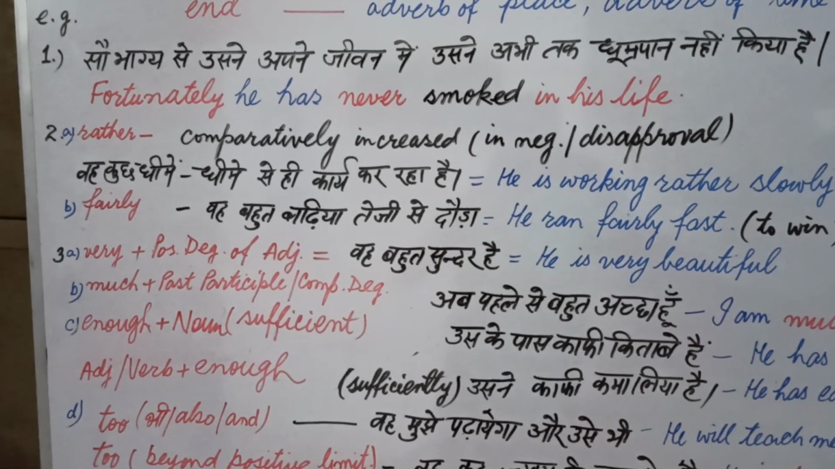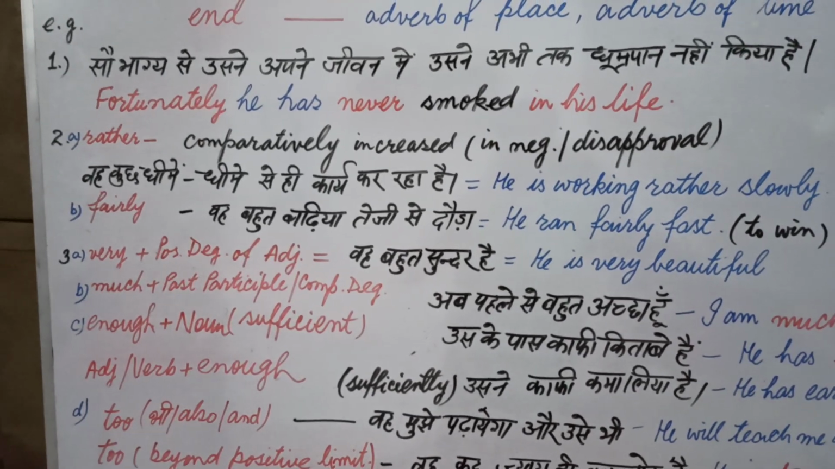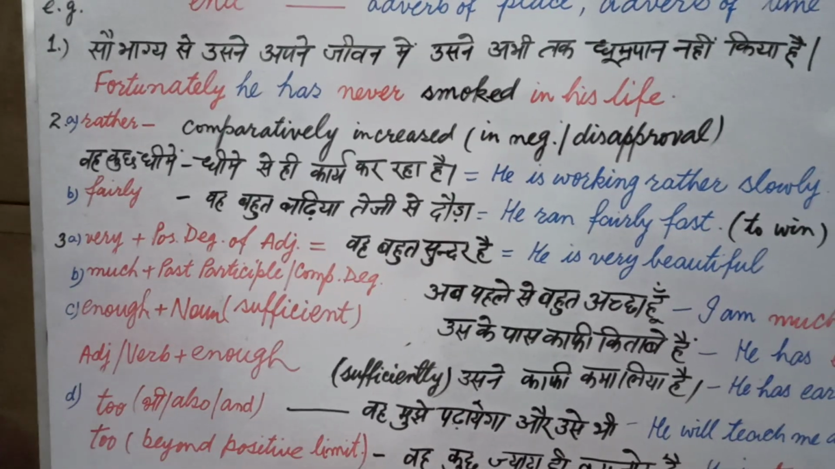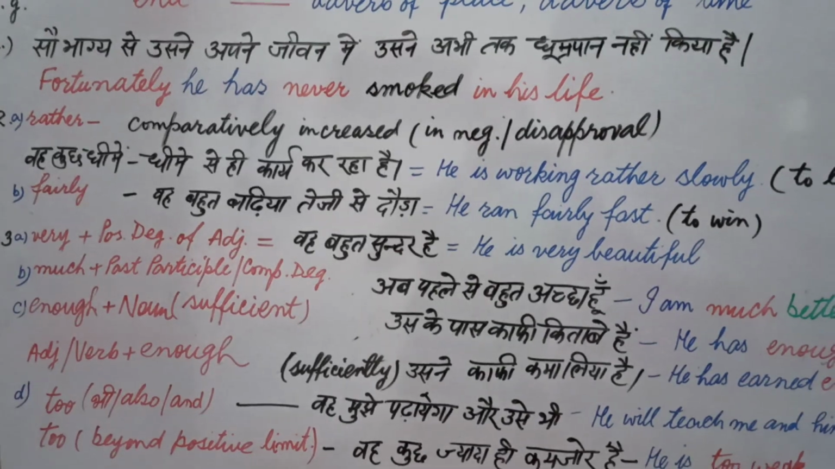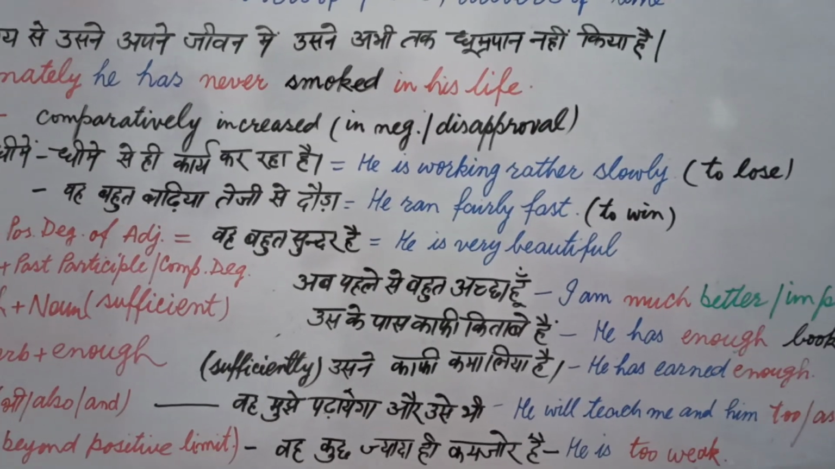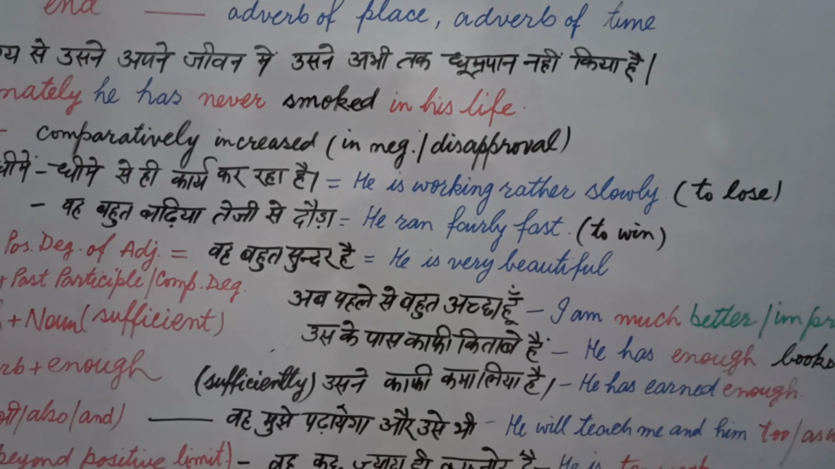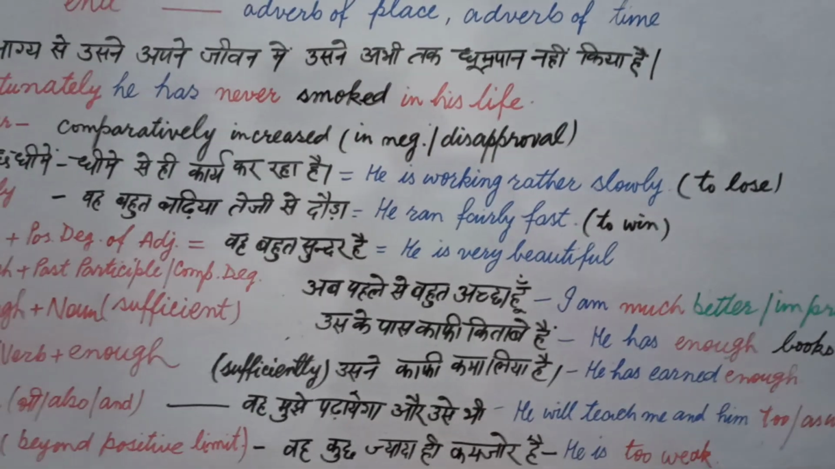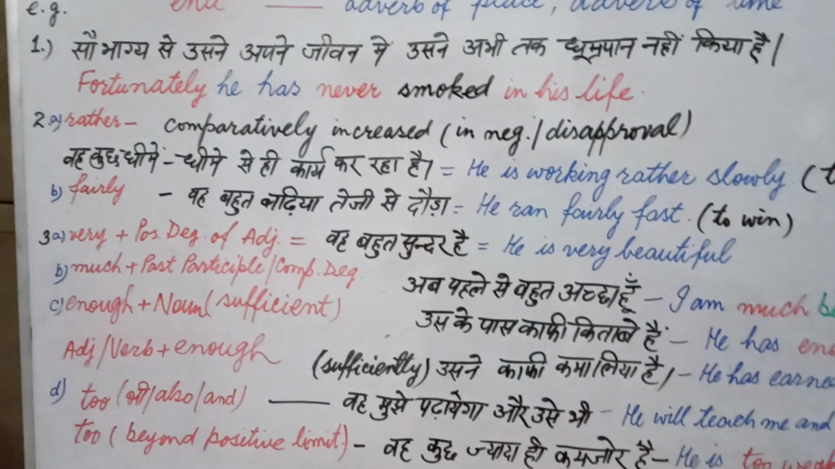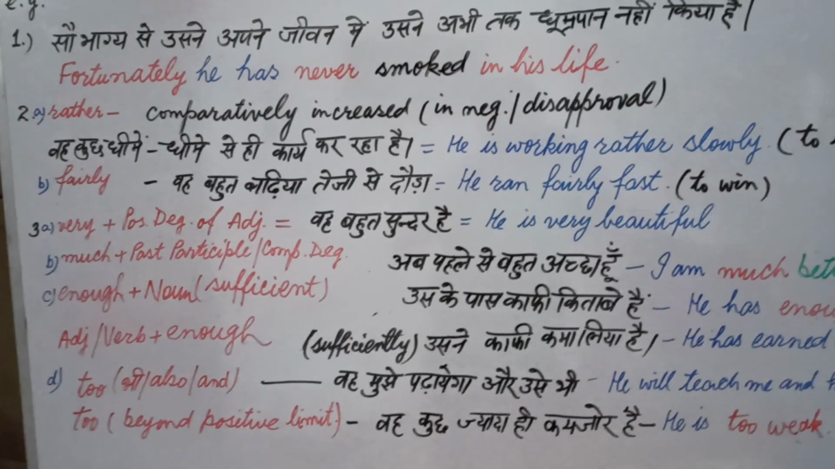Let's take a new sentence in Hindi. वह कुछ धीमे धीमे से ही कार्य कर रहा है. It means you are condemning him, you are not approving him. Then you will not say very slowly, but you will say he is working rather slowly. In black color I have written to lose. To lose means he is going to lose. It means he is going in negative direction. It means he is not doing something good.